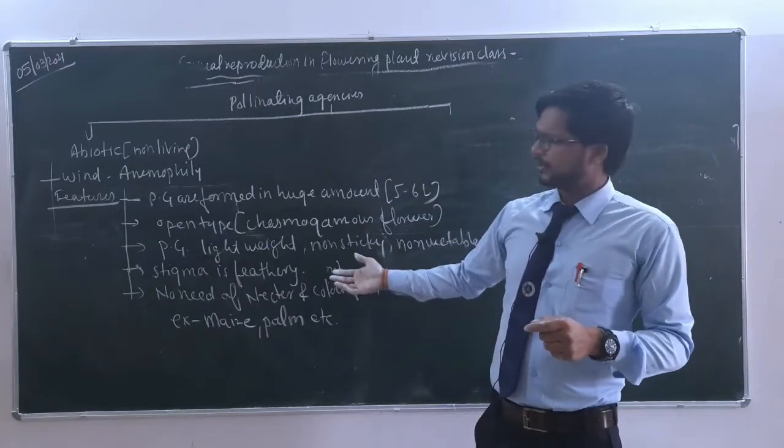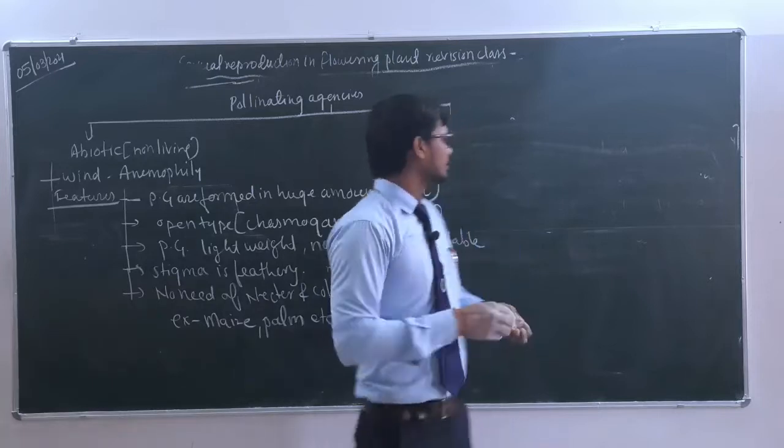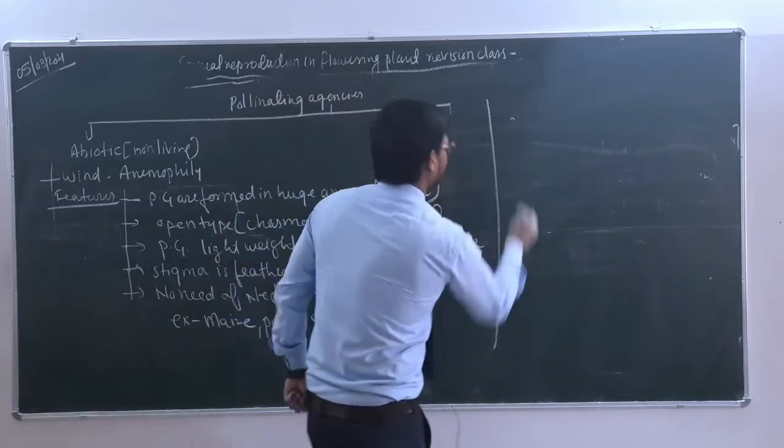तो ये सारी चीजें ऐसा क्यों होता बेटा? Because there is no need of the attraction of the insect, because here the pollinating agency is what? Wind. Okay, next, hydrophily.